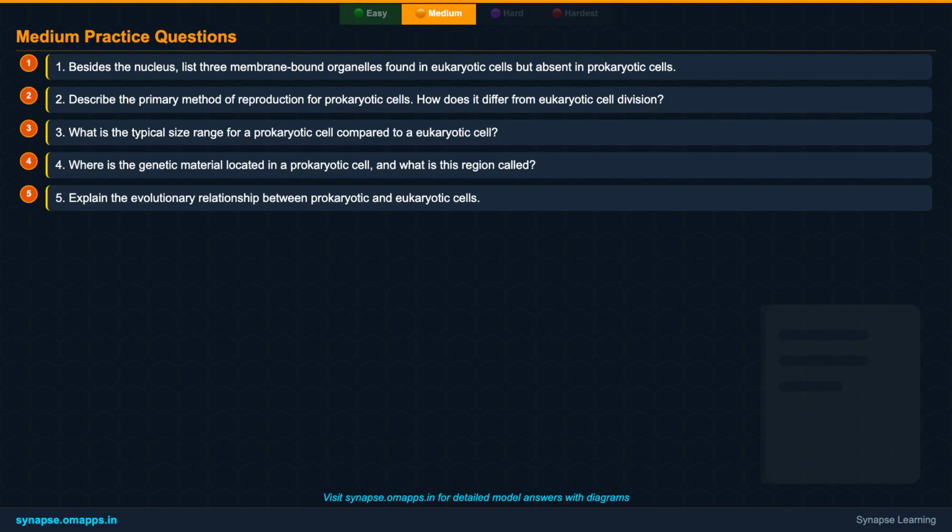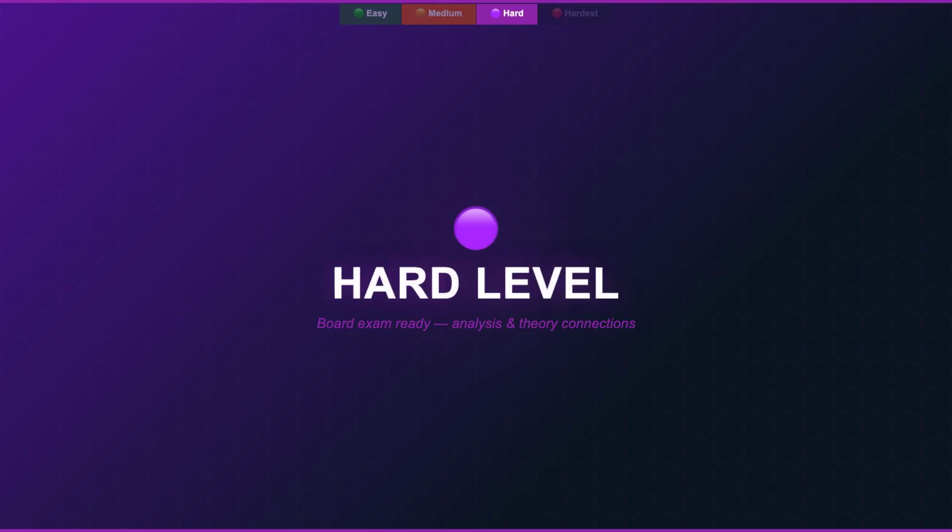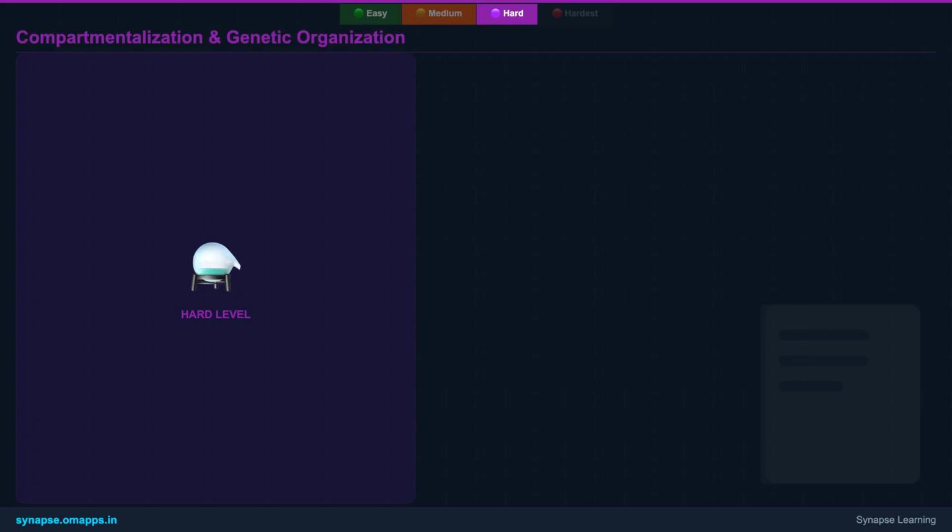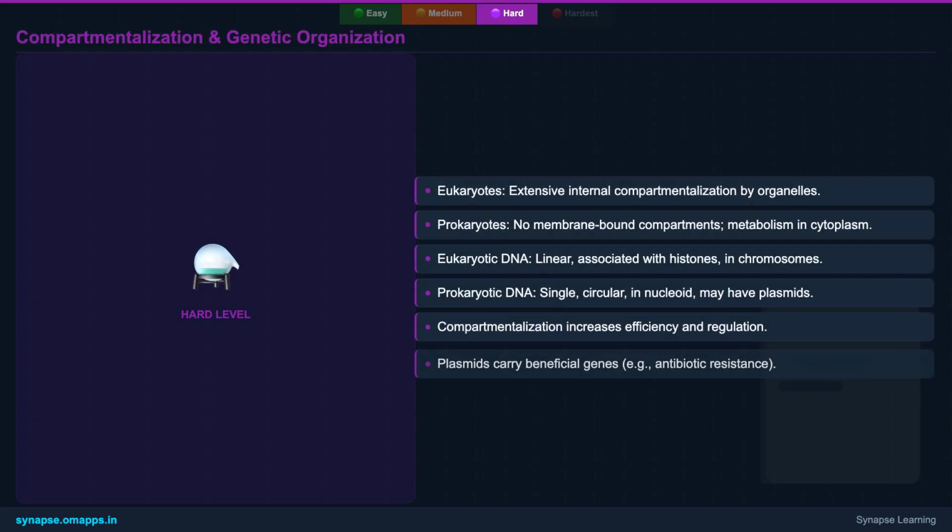Good job! Ready for a challenge? We are now moving into the hard level. Prepare to analyze and connect theories as we uncover more complex aspects of prokaryotic and eukaryotic cells. At this hard level, we delve into structural and functional compartmentalization.